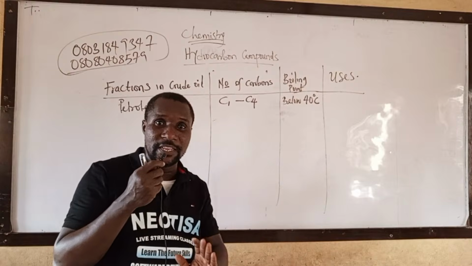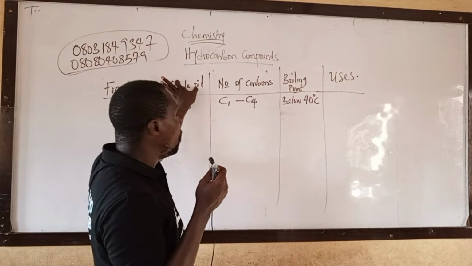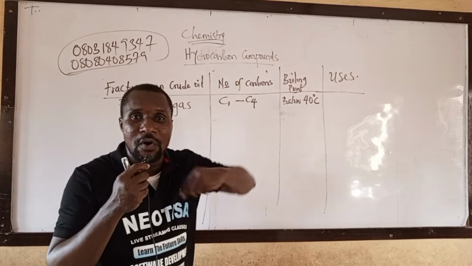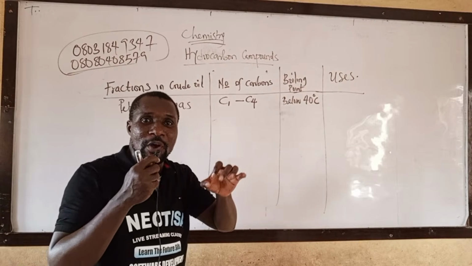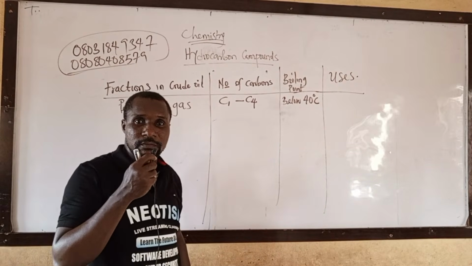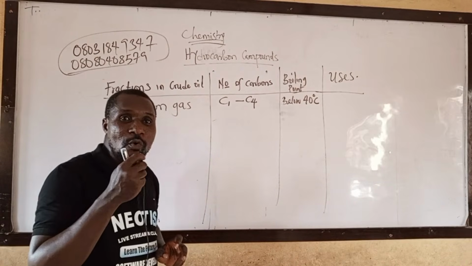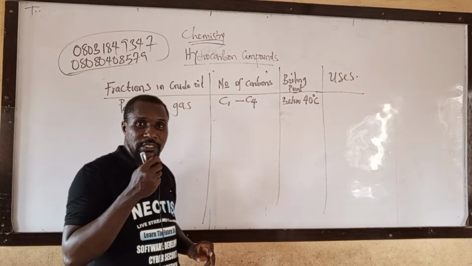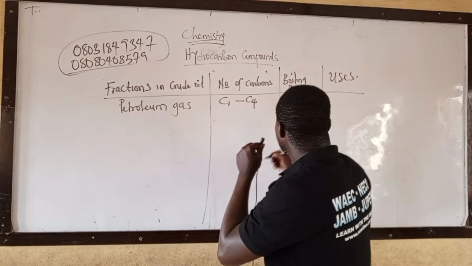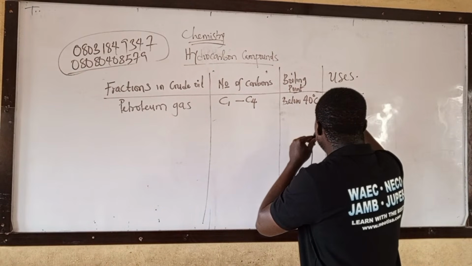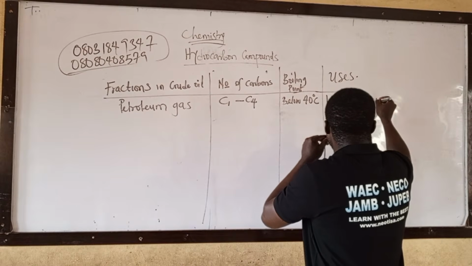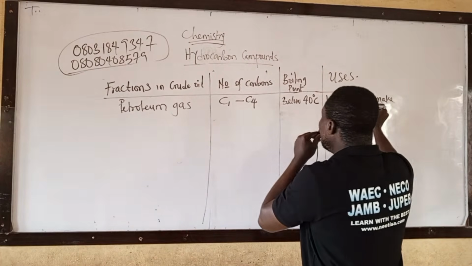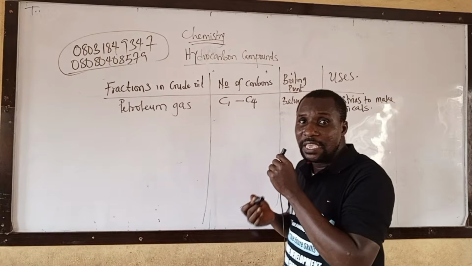I told you fractional distillation is used to separate crude oil, and fractional distillation works based on boiling point. The one that has the lowest boiling point will be obtained first. Petroleum gas has the lowest boiling point, which is below 40 degrees C. It is used in industry to make chemicals.